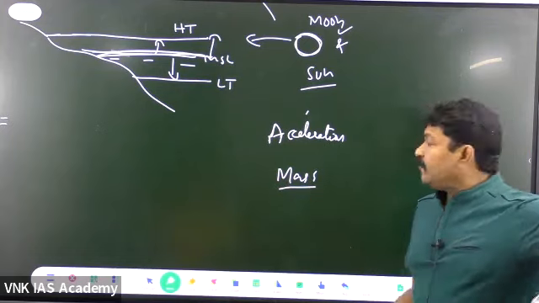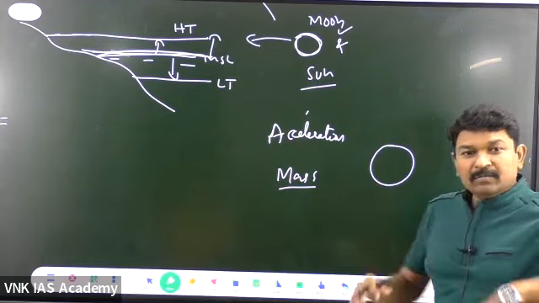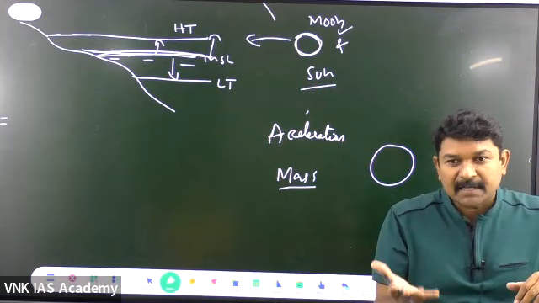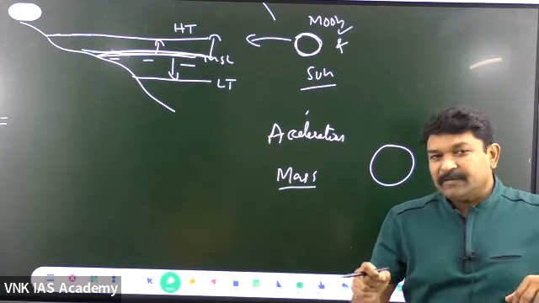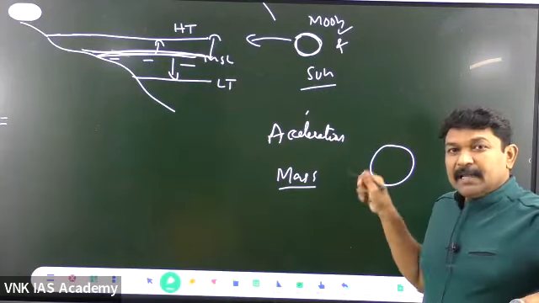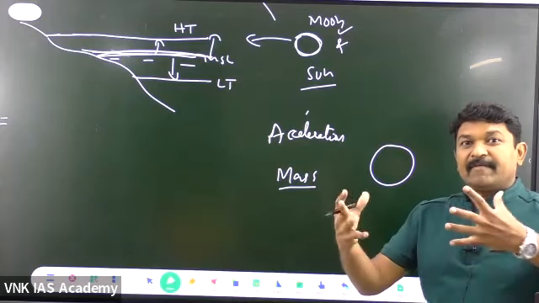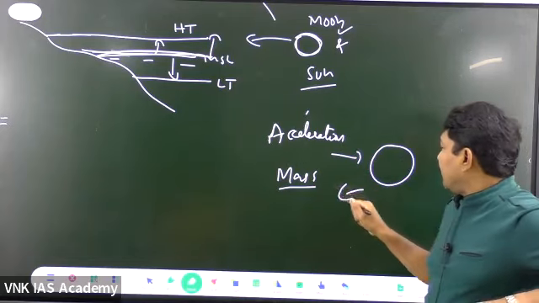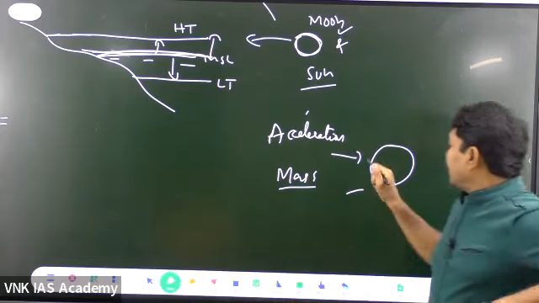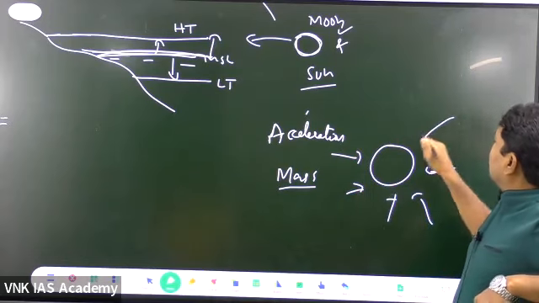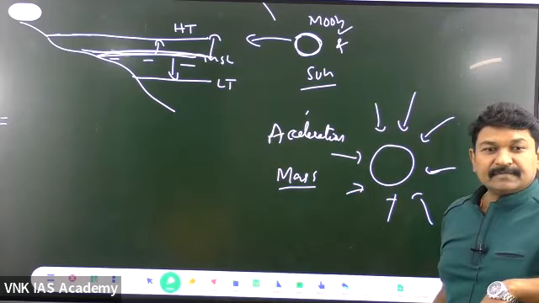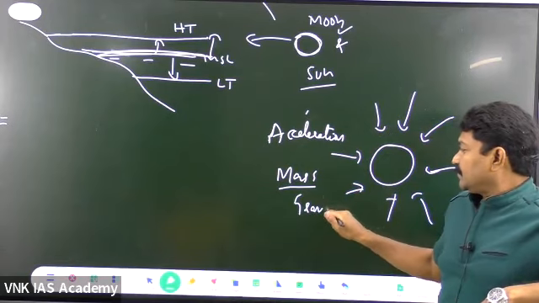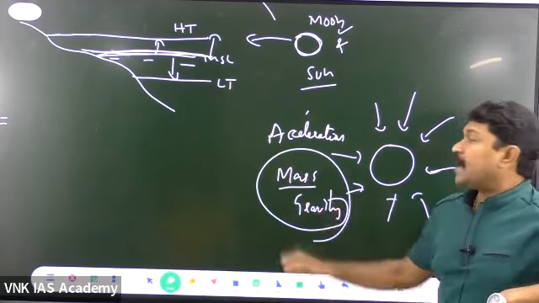meaning what? The moon is so large, when the moon is so large, definitely it will be having some mass. Any celestial body which is having mass, equivalent to the mass, it is having the force of attraction. It will be attracting all other elements towards its center. This is what is called mass related gravity.